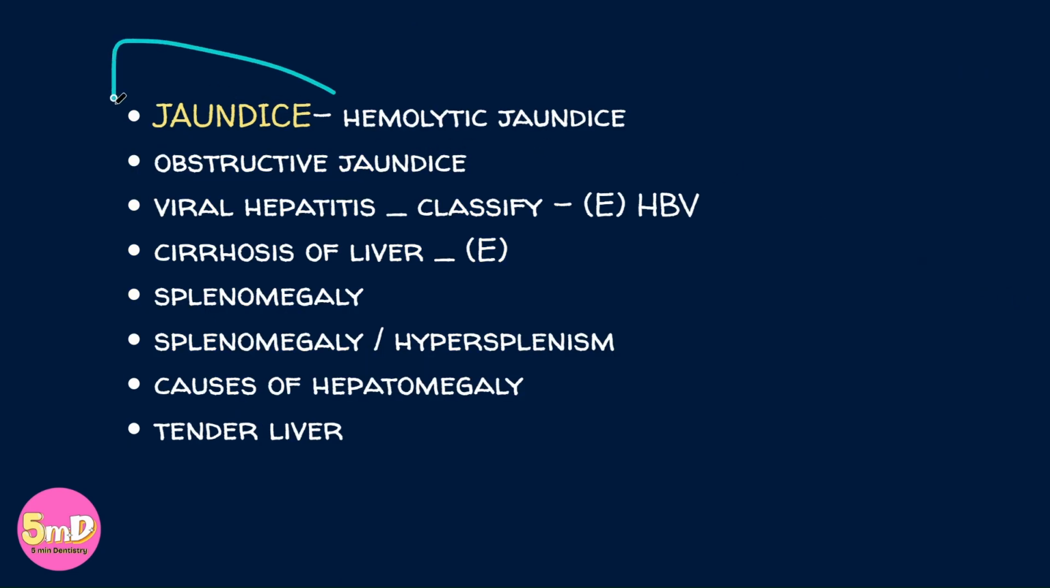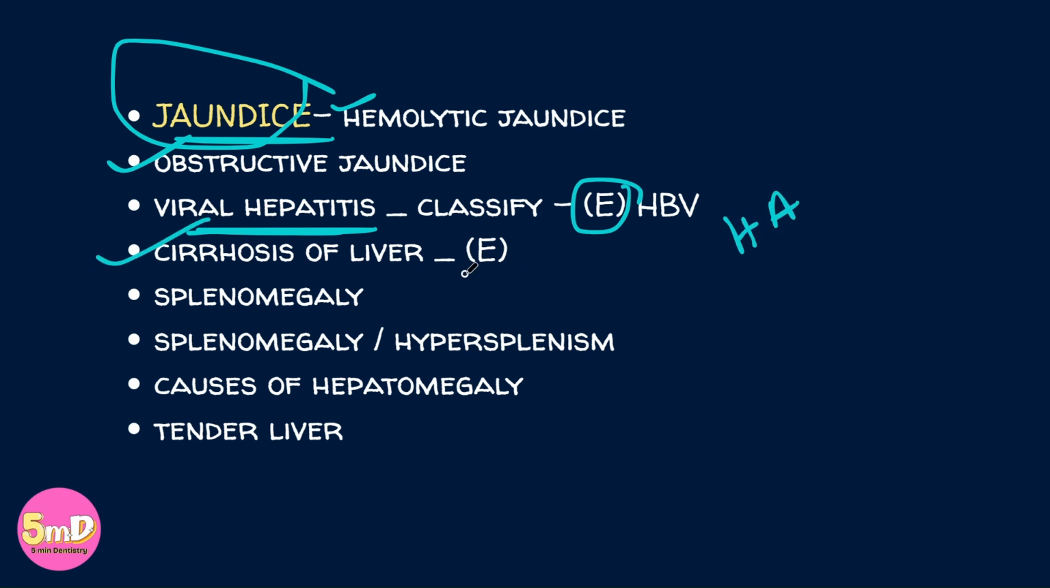So jaundice is another major topic in your GIT topic. Jaundice can be separately asked as an essay, or hemolytic jaundice and obstructive jaundice have been asked separately. Viral hepatitis classification and HBV in detail have been asked as an essay. So viral hepatitis, if they ask, you should also know about hepatitis A and other variants.